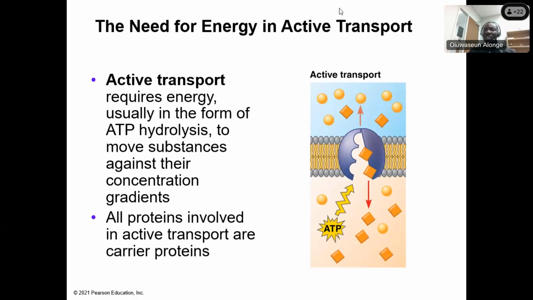Now look at this, for instance. This is an example of active transport. You see this cube here; think about this as sugar. When you are transporting this sugar from here into the cell, where do we have more of the cube? We have more of the cube right inside the cell.